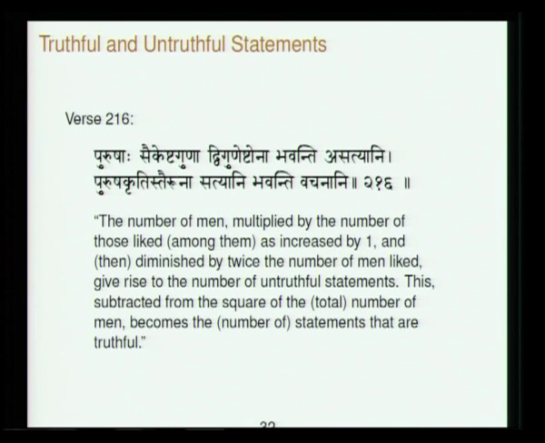So, here he has given the solution: Purushaha Saikeshta Guna Jiguneshtona Bhavanti Asatyani Purushakrutisthiruna Satyani Bhavanti Vachanani. The number of men multiplied by the number of those liked among them, increased by 1 and then diminished by twice the number of men liked, gives rise to the number of untruthful statements. This subtracted from the square of the total number of men becomes the number of statements that are truthful.